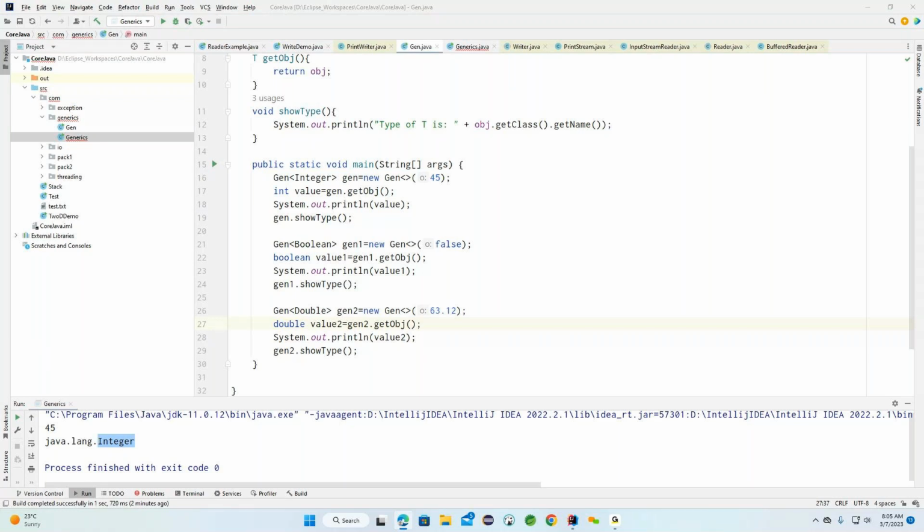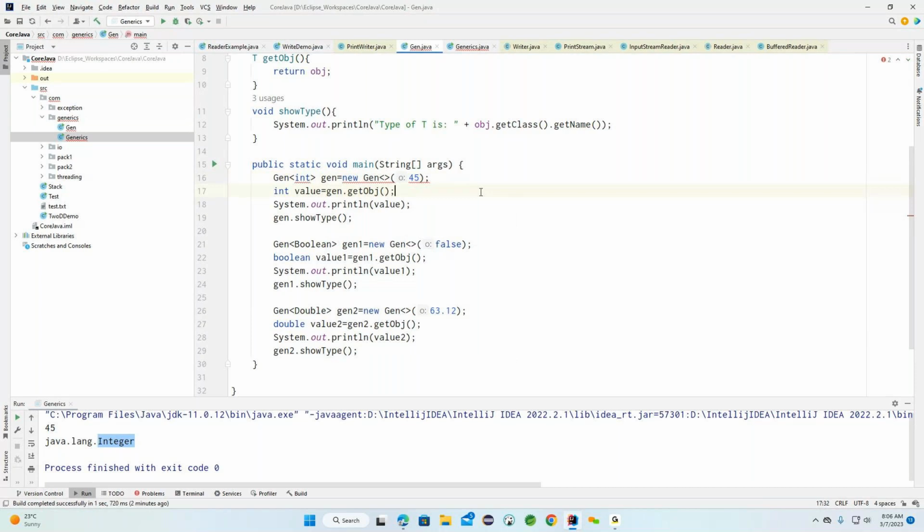Okay. Now, if you don't have anything, another important section you need to understand here is the type, whatever type we are providing. For example, if I'm providing int here.